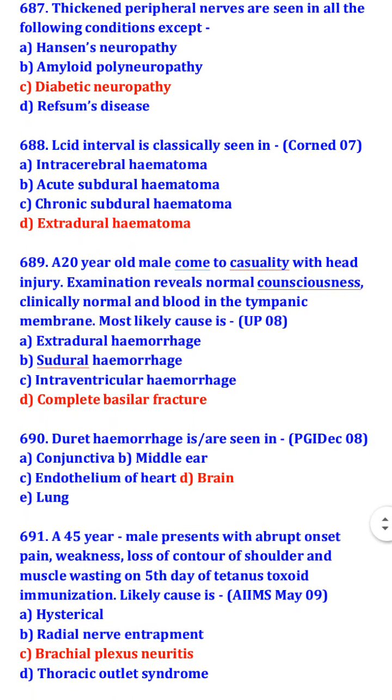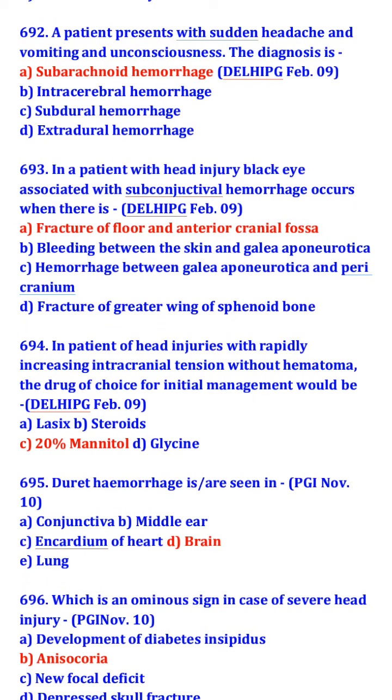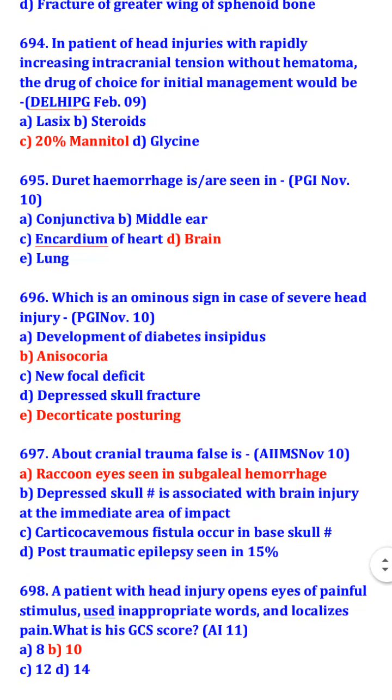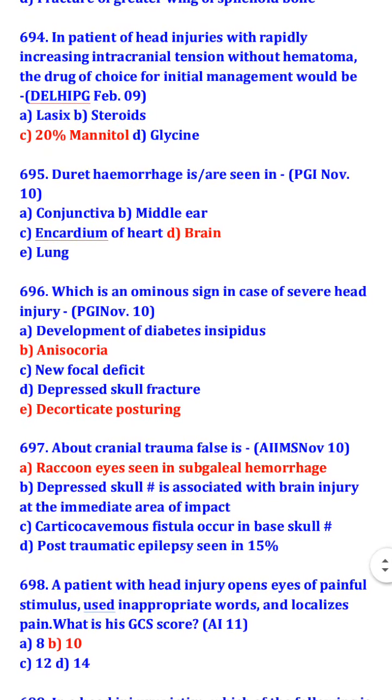In a patient with head injury, black eye associated with subconjunctival hemorrhage occurs when there is fracture of floor of anterior cranial fossa. In patient of head injuries with rapidly increasing intracranial tension without hematoma, the drug of choice for initial management would be 20% mannitol. Duret hemorrhage is seen in brain, which is an ominous sign in case of severe head injury, anisocoria and decorticate posturing.